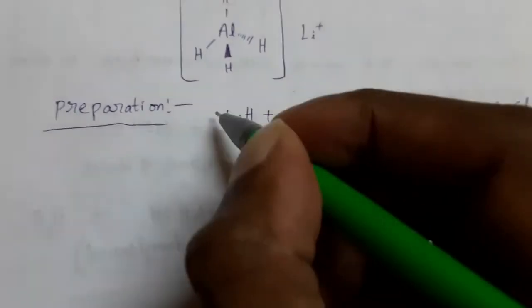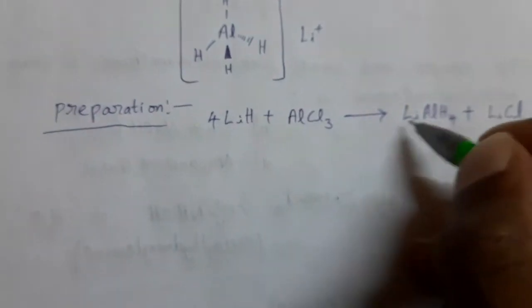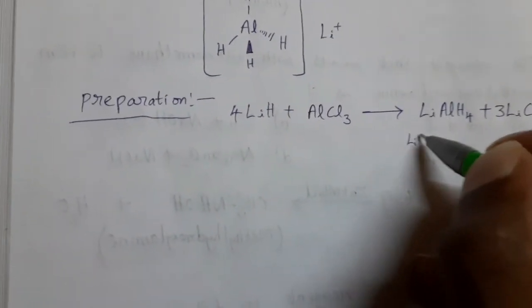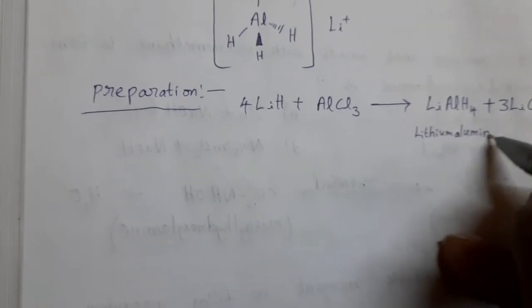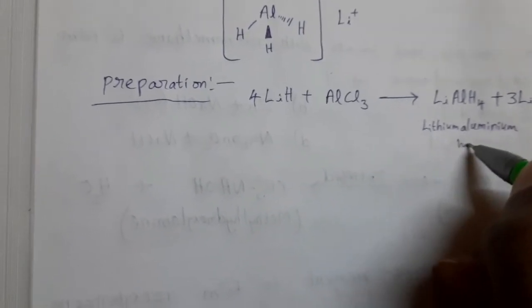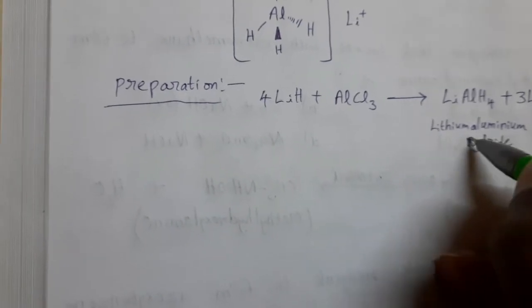4 hydrogens are there, so 4, then balance lithium, 3 Li. This is lithium aluminum hydride, and the reactants are lithium hydride, LiH.